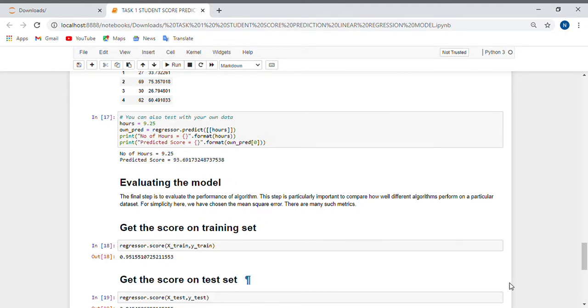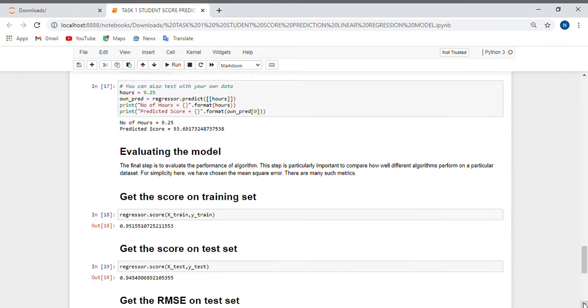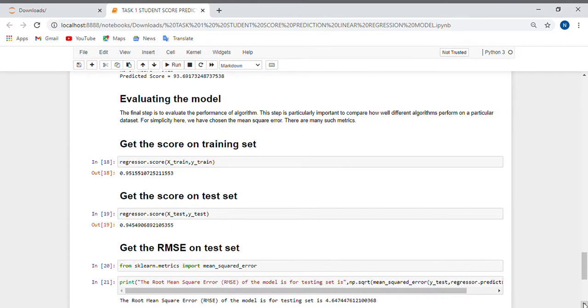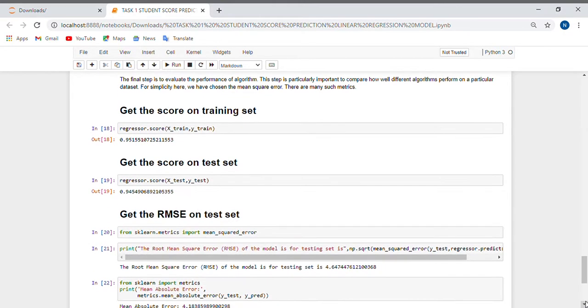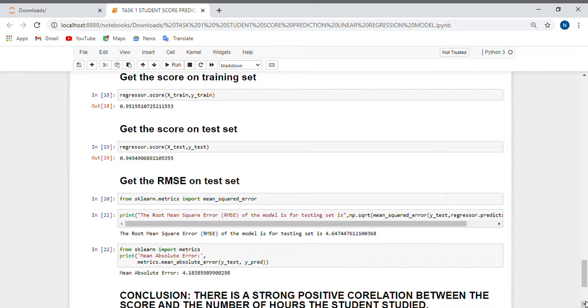Now it is time to check the evaluation of the model, how good our model is. So we are getting the score here. These are the accuracy scores, actually, from regressor.score on the train set. This is 95%, and on the test data it is also almost 95%, because this is a very good model actually.